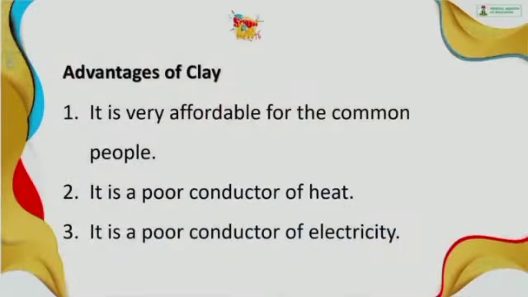So number three, it is a poor conductor of electricity. What do you mean by electricity? Electricity is the flow of electrons from one place to another. That means if clay is a poor conductor of electricity, it cannot allow the flow or the movement of electrons from one place to another through the clay. So clay is a poor conductor of it.